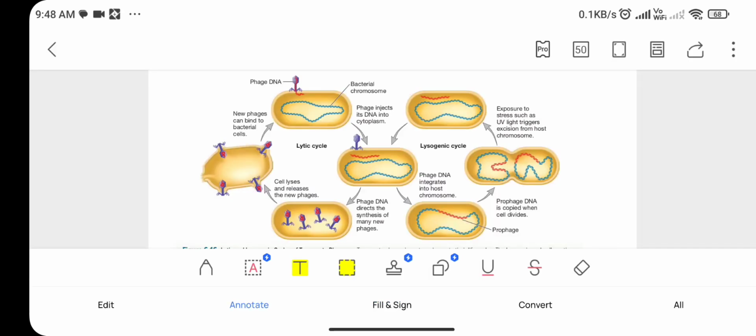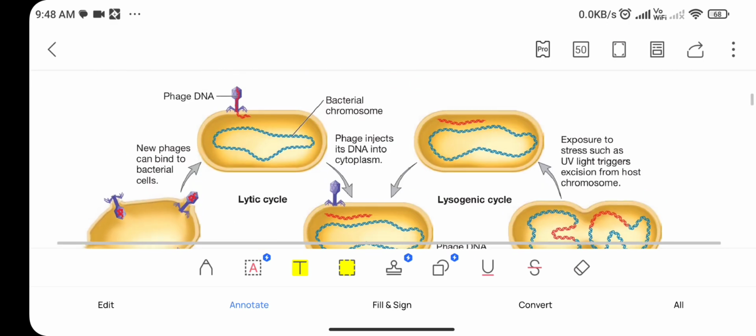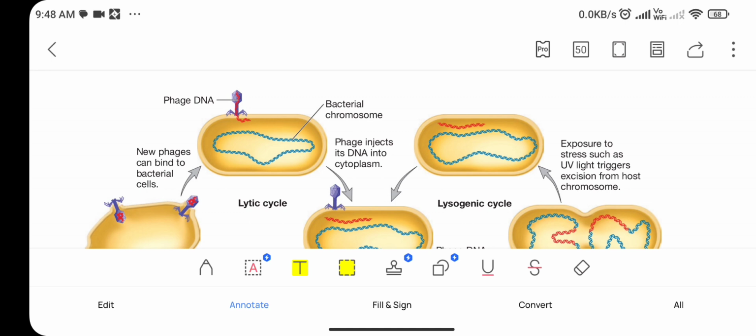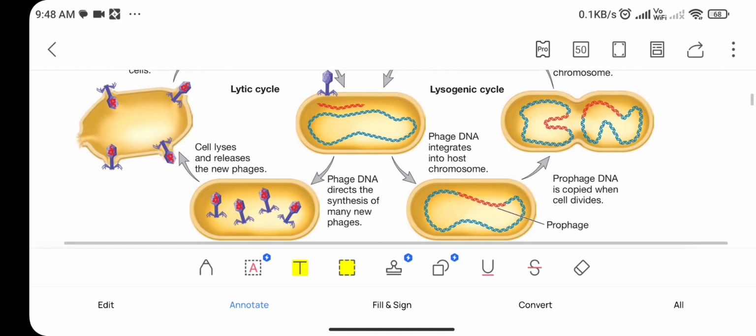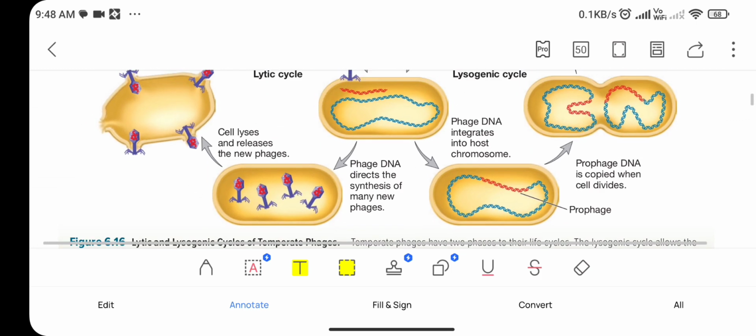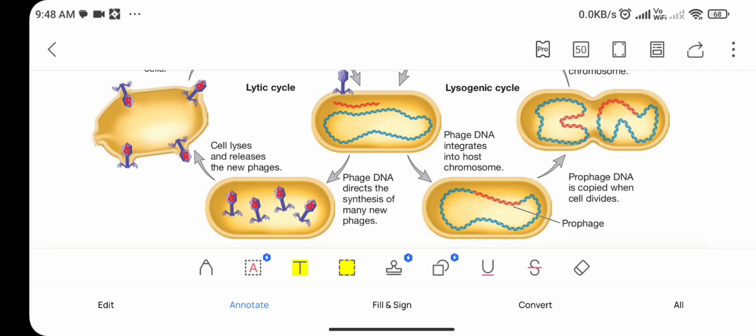Now through the diagrammatic view we will see the two different cycles, that is the lytic and lysogenic cycle. First let's talk about the lytic cycle. Here the bacteriophage injects its DNA into the cytoplasm of the bacterial cell. The phage's DNA directs the synthesis of many new phages. Means the viral genome does not incorporate into the bacterial genome.